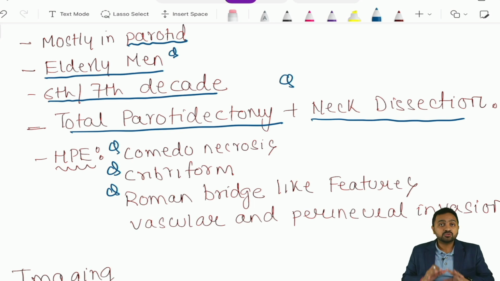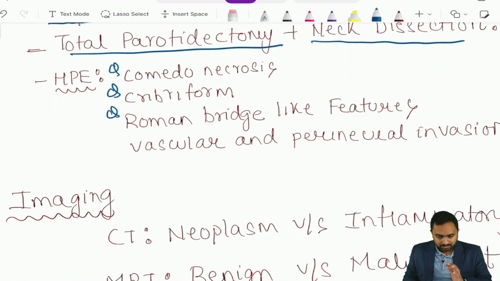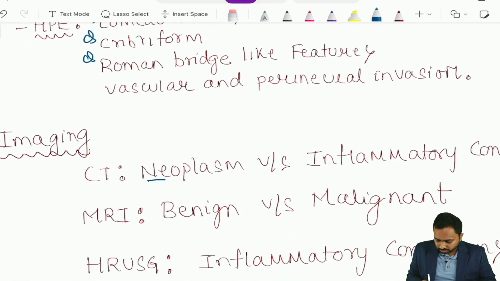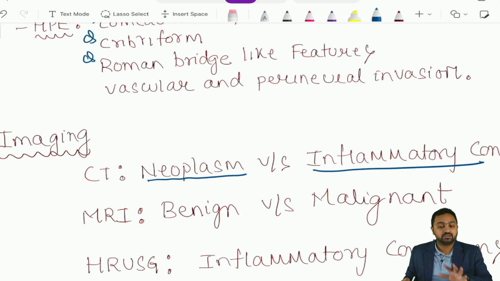So, these were the few important points for the specific types of your salivary gland carcinoma. Please remember the most common is your mucoepidermoid carcinoma, and having a predilection for your perineural invasion is your adenoid cystic carcinoma. Right. Now, coming down to the imaging, we have your CT scan. So, now CT scan is good to differentiate your neoplasm versus your inflammatory condition, whereas MRI is good to differentiate your benign versus your malignant changes.